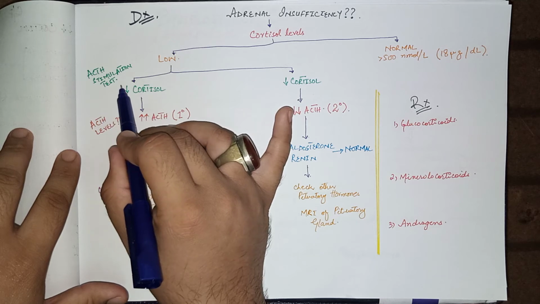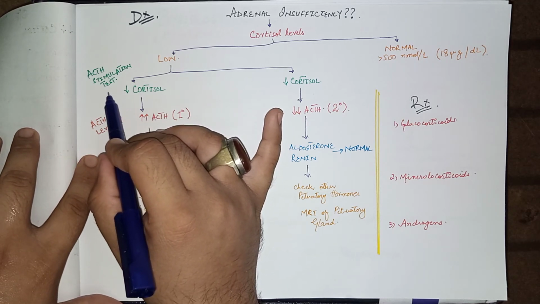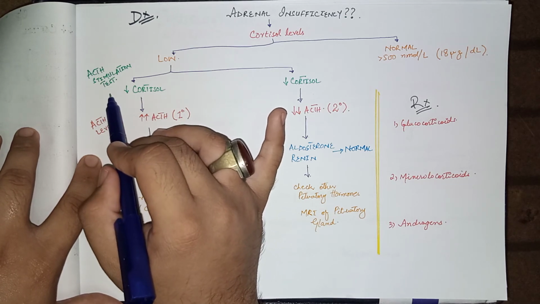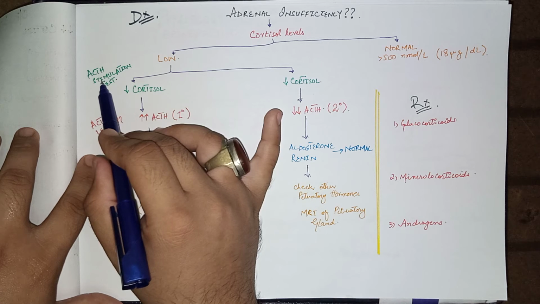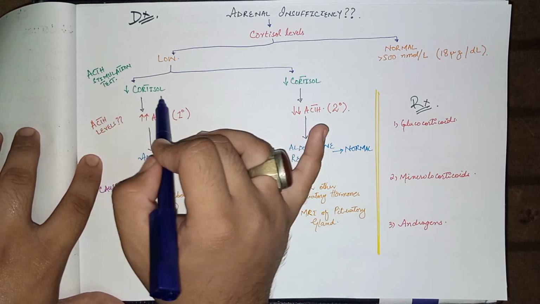This is called the synacthen test. In this test, an intramuscular 250 microgram dose of synacthen, which is synthetic ACTH, is given. When this ACTH is infused, after that we measure the levels of cortisol.